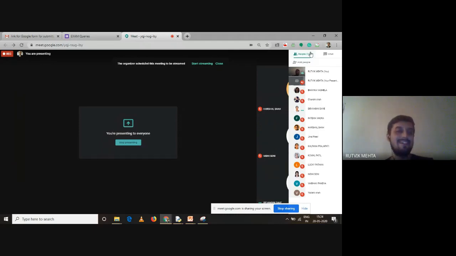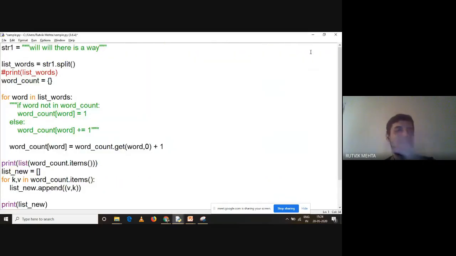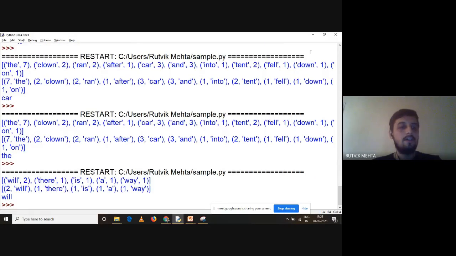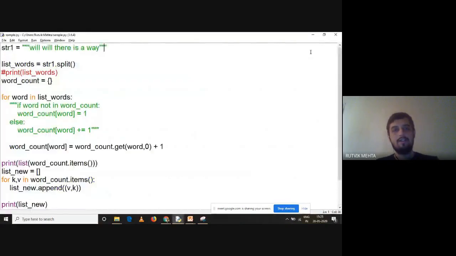So we can represent it like this: will there is a way, or there is a will, there is a way, something like that. So here again, repeating words are there. So our input doesn't matter. The previous input was the clown ran after the car and something like that, and now it is will there is a way. Our input doesn't matter. It always gives me the highest occurring word. Will is the highest occurring word, so the answer is will. Right? Input doesn't matter. Now this program will work for any other sentence, any other statement. Right? Getting it? Yes or no?